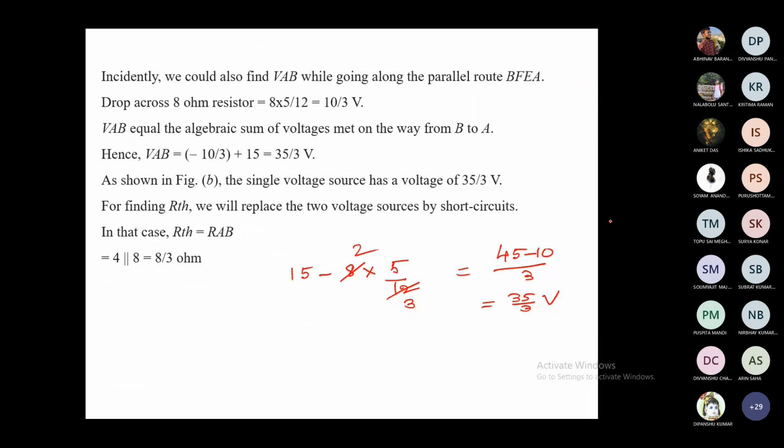So ultimately you get your equivalent circuit like this. This is VTH, and this is your RTH, where RTH is equal to 8 by 3, and VTH is equal to 35 by 3. Okay.